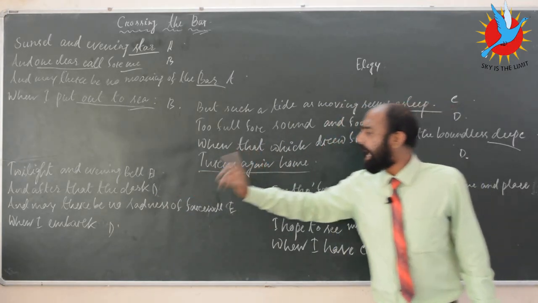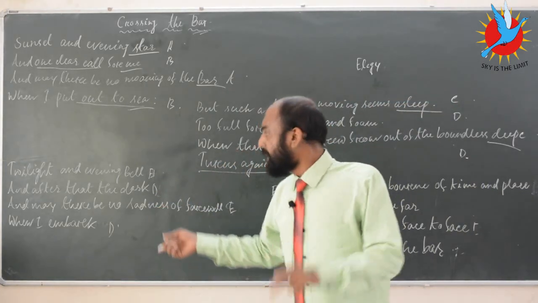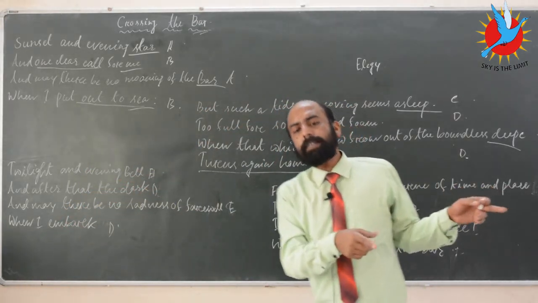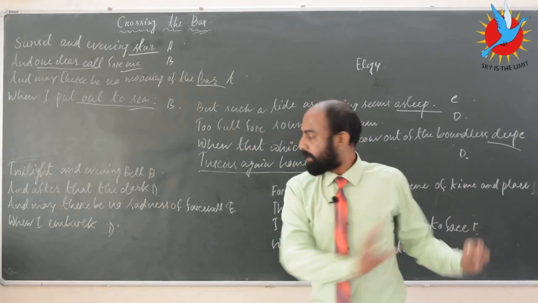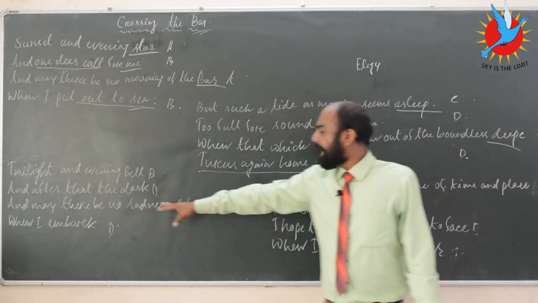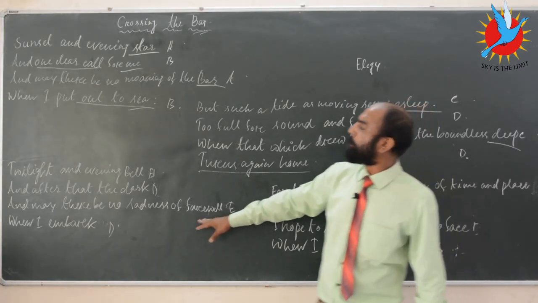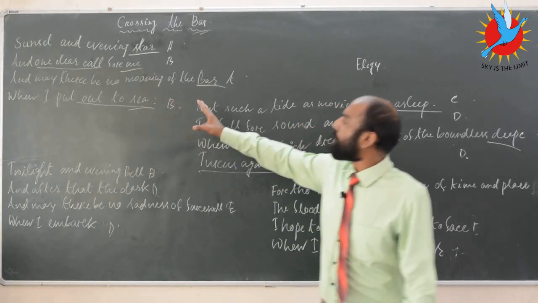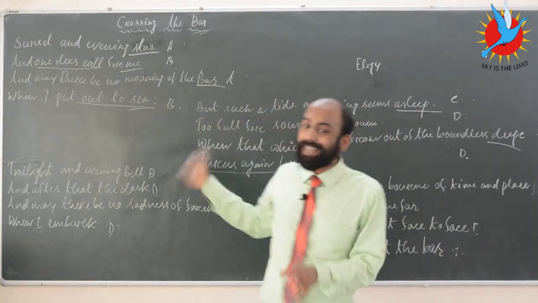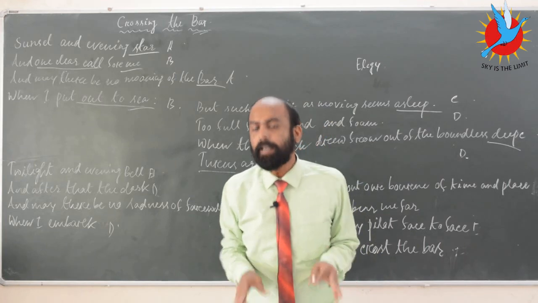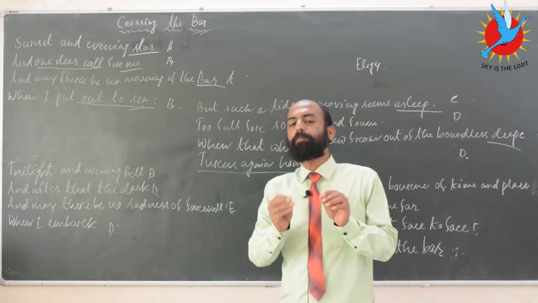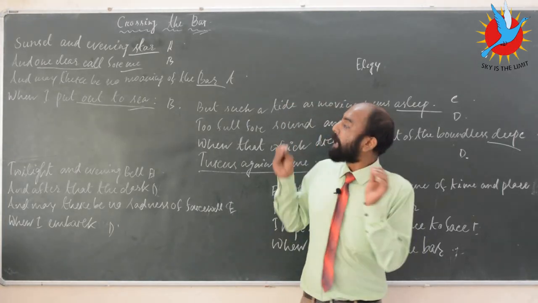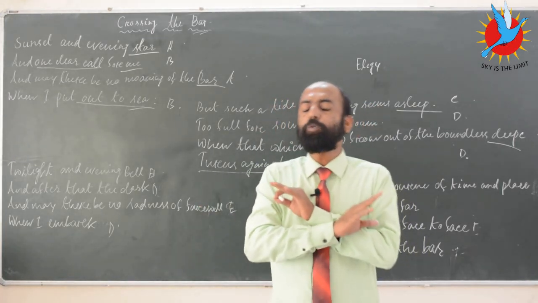And finally he says, and after that the dark. So finally the twilight, then the evening bell, and after that the darkness, after that the night, and after that the death. So finally he says, and may there be no sadness of the farewell. If you remember this line, once again it relates to that particular line where he asks the readers to let there be no mourning for the death. You should graciously accept the fact that you are about to die, because death is something which is not in your hand.